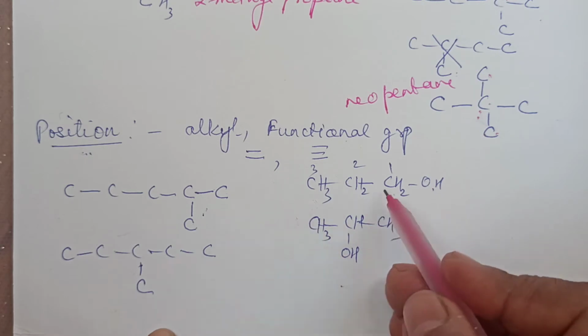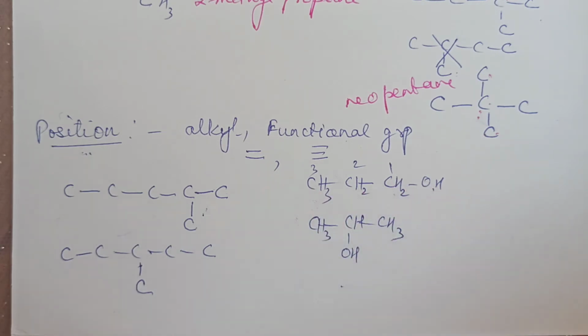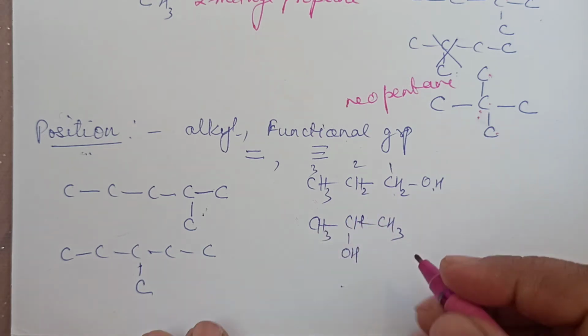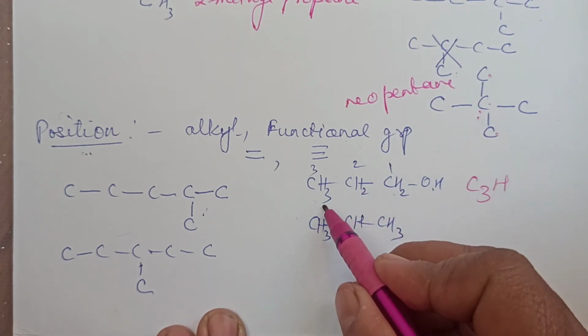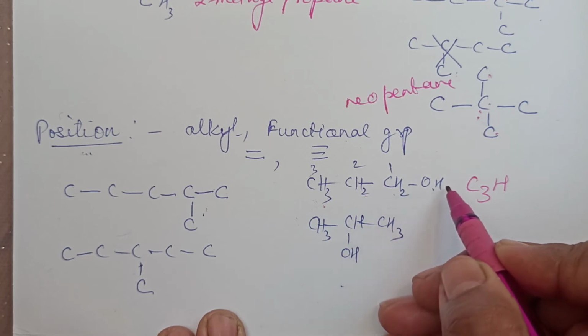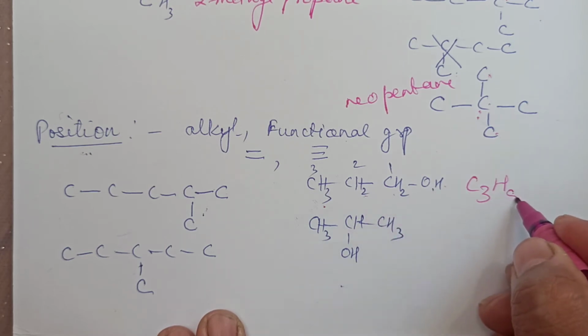The word root is prop. All single bonds, so ane. Here the functional group is present at one position, and in the second one, it is at two position. If you combine the carbon atoms, hydrogen atoms and oxygen, you will find that the molecular formula for both is the same.